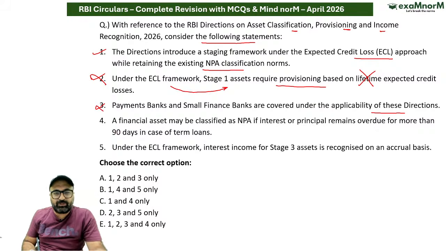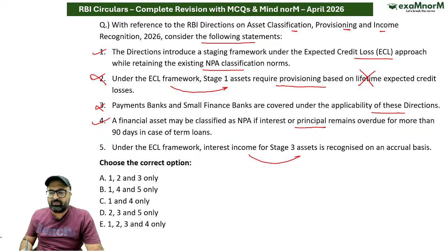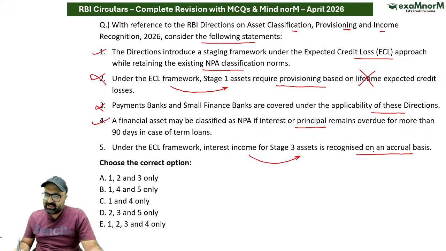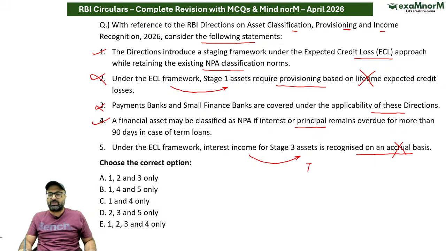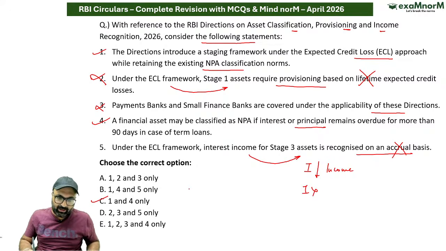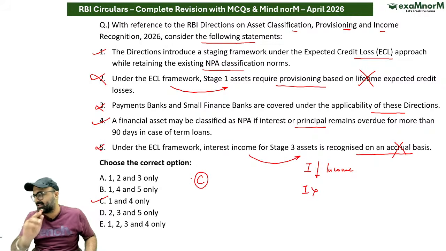Moving on to the next point. A final asset may be classified as NPA if interest or principal is overdue for 90 days. Correct. Under ECL framework, interest income for stage 3 asset is recognized on accrual basis. No sir, there is nothing on accrual basis. If you actually receive the interest, only then will it become income. If you are not receiving the interest, it won't be added on any basis. So the answer to this particular question is going to be only 1 and 4. That means statement C is the correct answer.